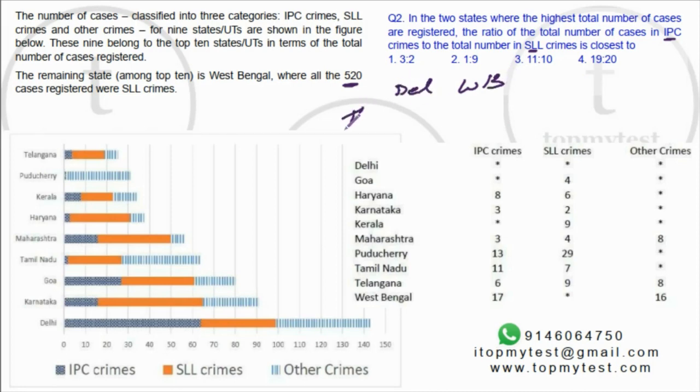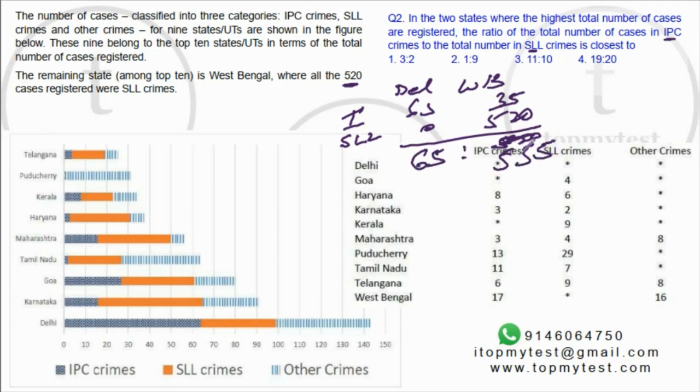Delhi has IPC as well as SLL. West Bengal has 520 SLL crimes. Okay, 520 SLL crimes. How much does Delhi have? Delhi has about 35 odd, 35 to 40. How many IPC crimes does Delhi have? Delhi has about 65 IPC crimes. So 65 is 2, 5, 55. Roughly 9 times. Option 2.